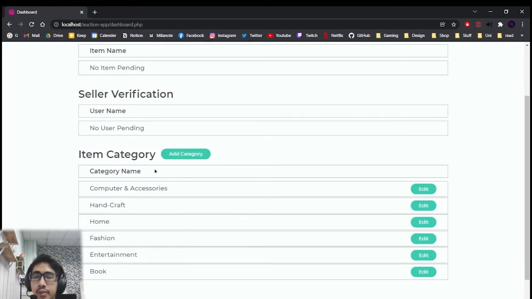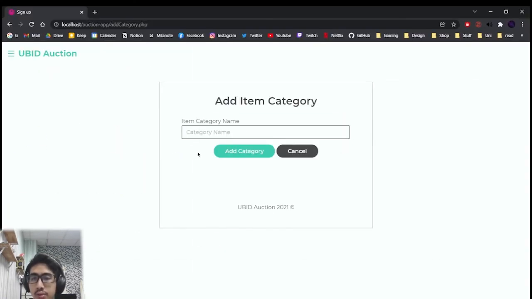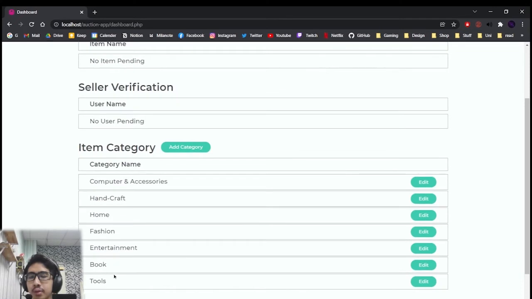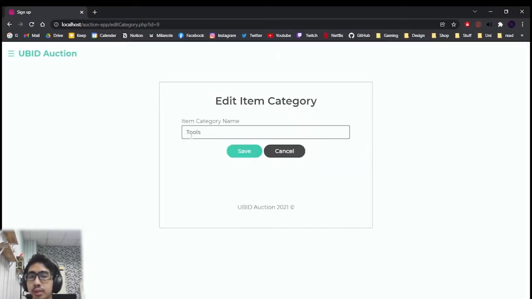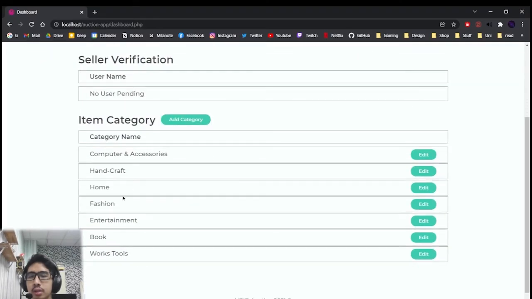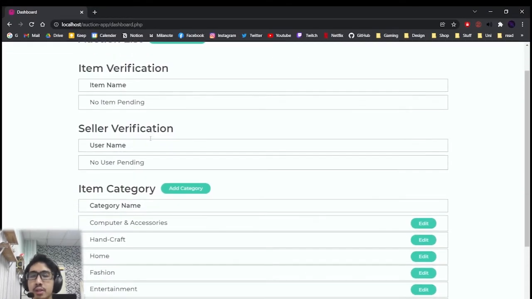So here, admin can edit or add the new category. So we can go ahead and add a new category, and the new category has been added. So we can also edit it. So we can edit the category, and the category has been updated. So that's all for user admin.